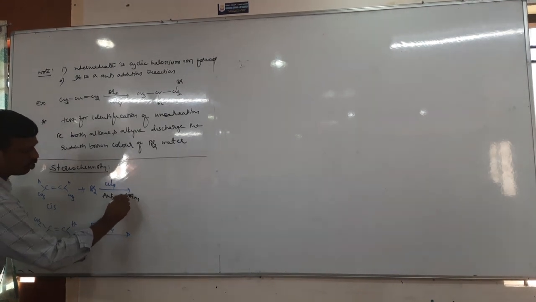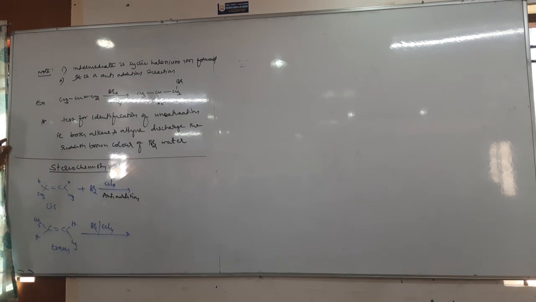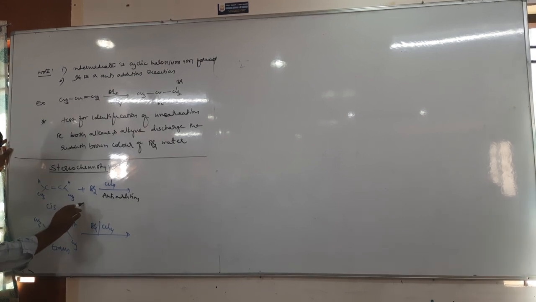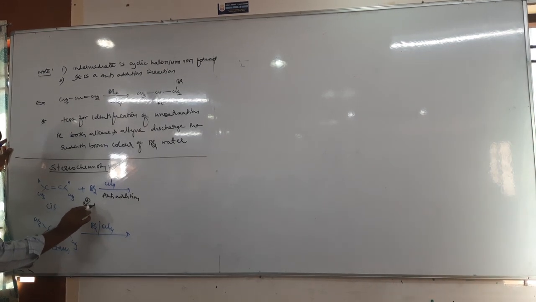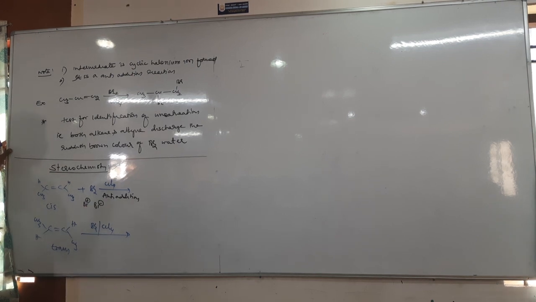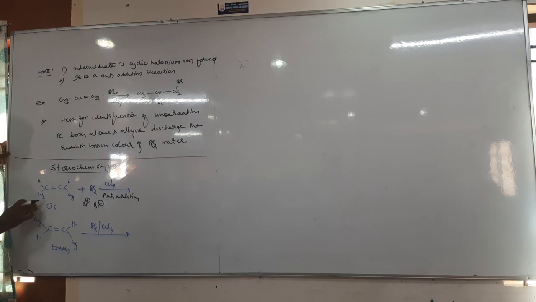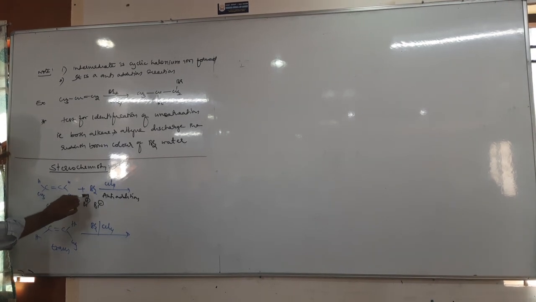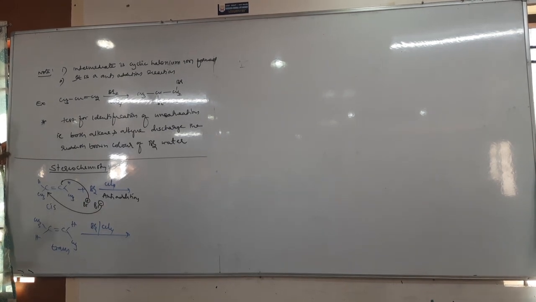So remember, addition of halogen is always anti-addition. No way it comes otherwise. It means both the bromines are added opposite, right? Now tell me, here there are two bromines, Br plus, Br minus. You just imagine, are both the methyls on the same side or opposite side? Same side. Both methyl groups are on the same side, but we are adding bromine on opposite sides. One this side, another this side.